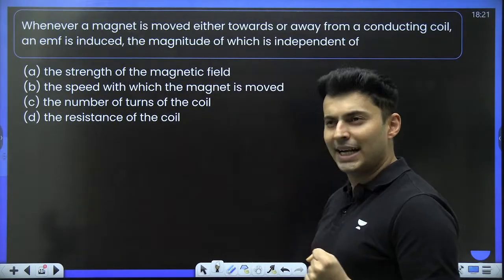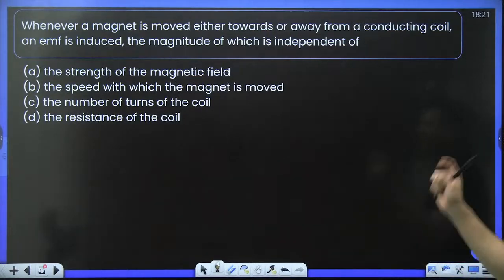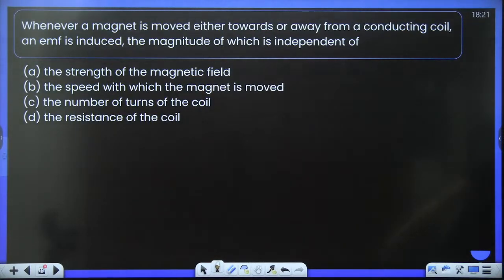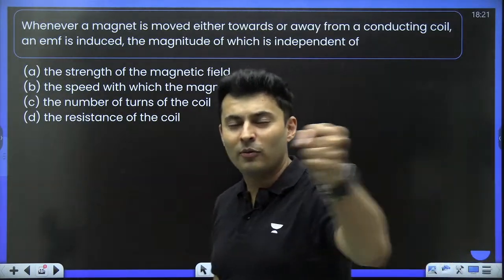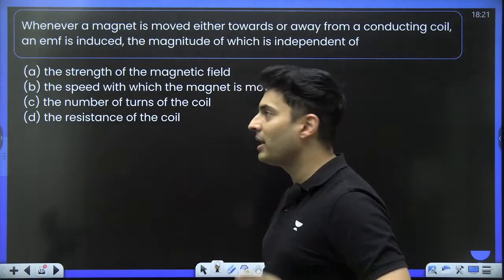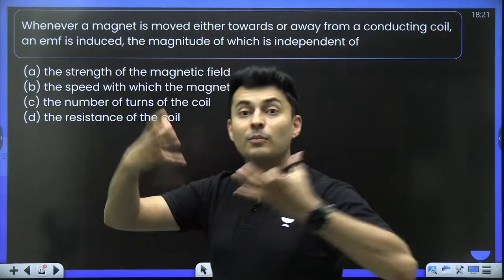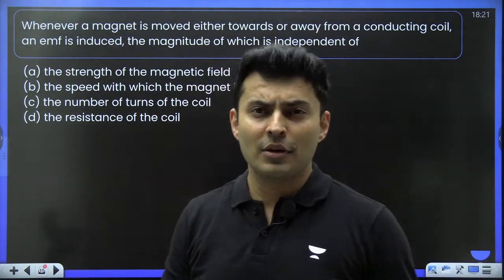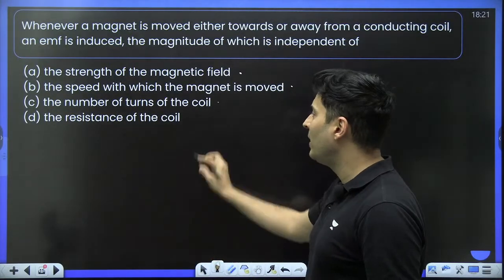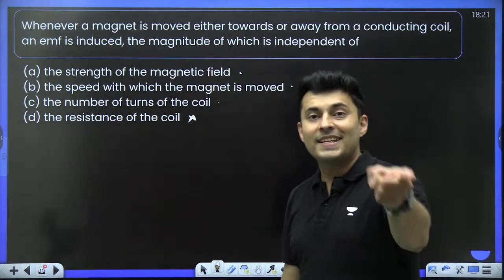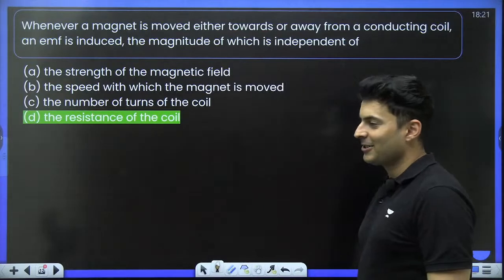Magnetic field, definitely it will depend, because flux decides the magnetic field. Speed, do you think speed will affect how much EMF is produced? Exactly, we just saw the first question. The faster you move, the faster the flux will change, more EMF. Turns of the coil, I just demonstrated to you right now. More turns, more flux, more rate of change, more EMF. So all these three things, it will be dependent. Resistance, no. Resistance decides the current, not the EMF. Hence, resistance of the coil should be the answer.